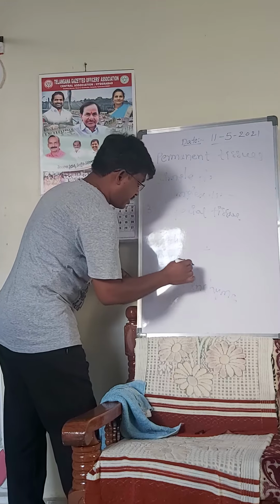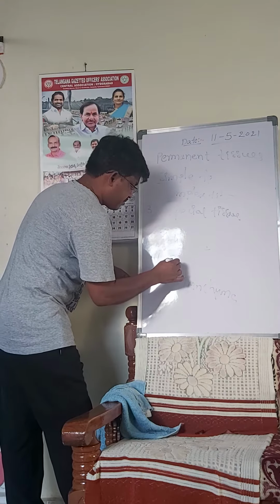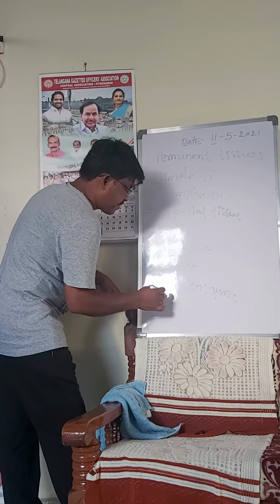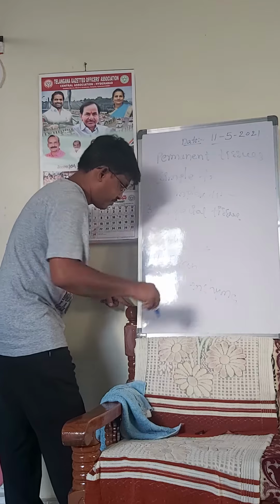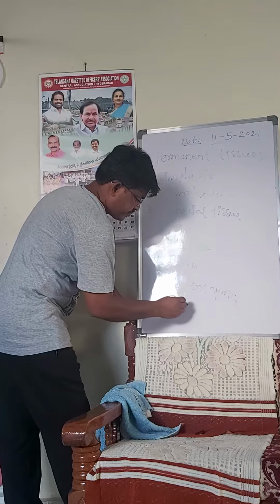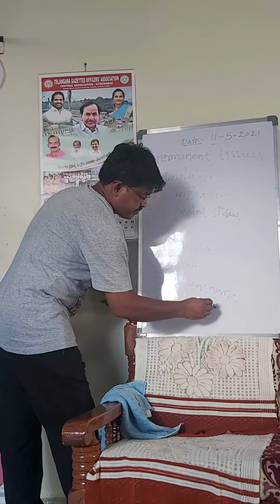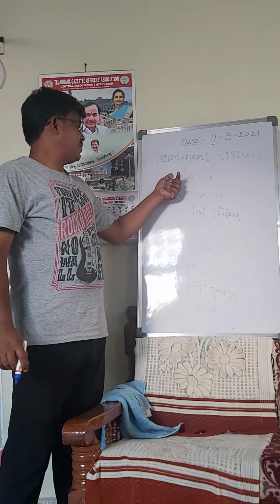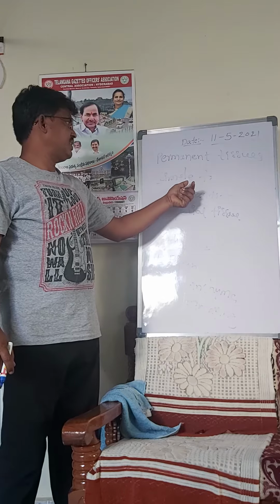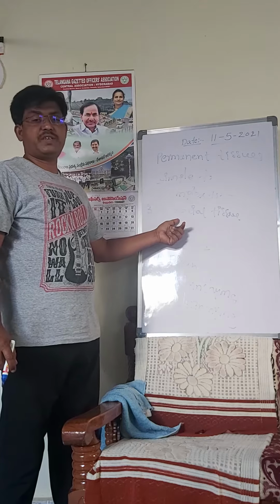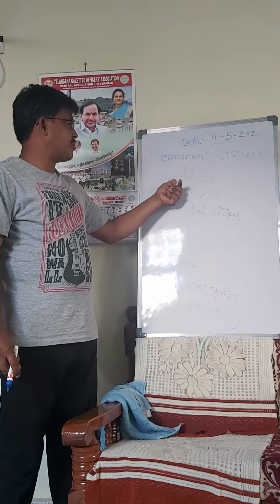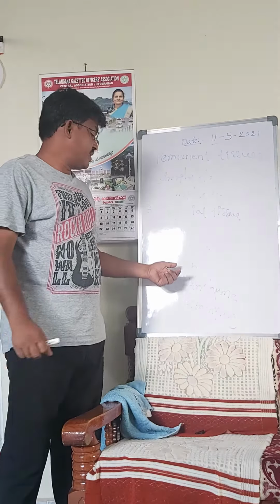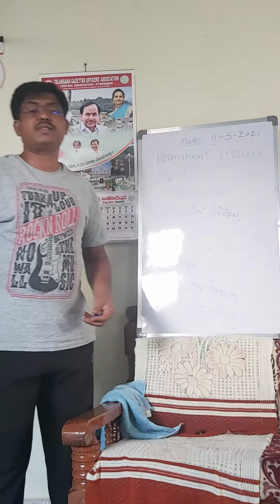Okay, parenchyma, collenchyma, and the third one is sclerenchyma. So permanent tissues are of three types: simple, complex, and special. Today I am going to explain only the simple tissues. The simple tissues are again classified into three types. One is parenchyma, second one is collenchyma, third one is sclerenchyma.